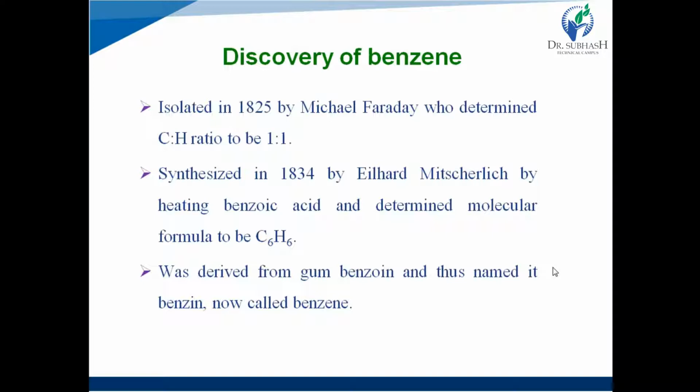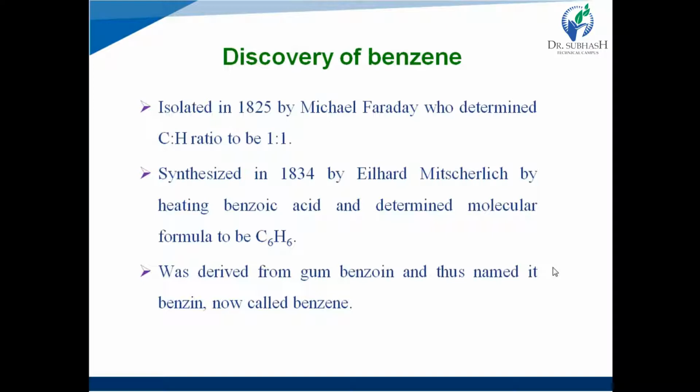And this also proved the discovery of Faraday, that the ratio of carbon and hydrogen atoms is 1:1. So it also proved that the molecular formula of benzene is C6H6, 6 carbon atoms and 6 hydrogen atoms, right?